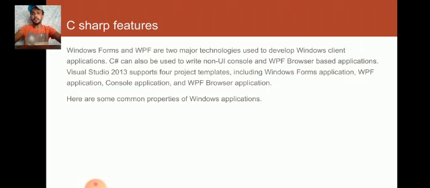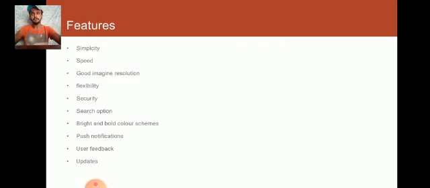Here are some common properties of Windows applications. Features: simplicity, speed, good image resolution, flexibility, security, search option, bright and bold color schemes, push notifications, user feedback, updates.